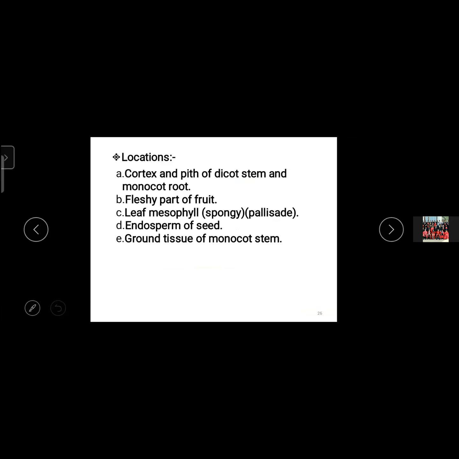Okay, leaf mesophyll, spongy and palisade, endosperm of seed, ground tissue of monocot stem.